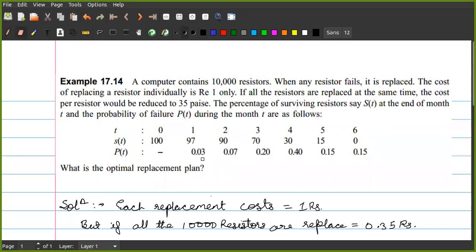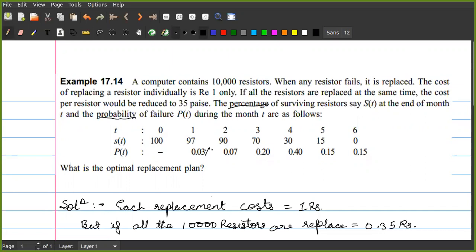So if we say that there are 100 components, 97 will remain and 3 will fail. This is the percentage of survivors. We are saying that there are 10,000 resistors, but the percentage that will survive is 97. Here they have written percentage, whereas here they have written probability.